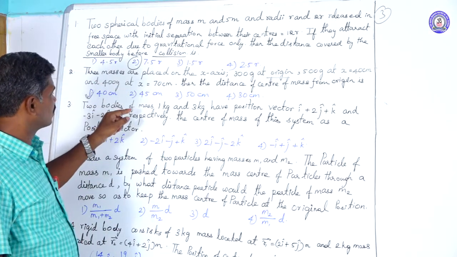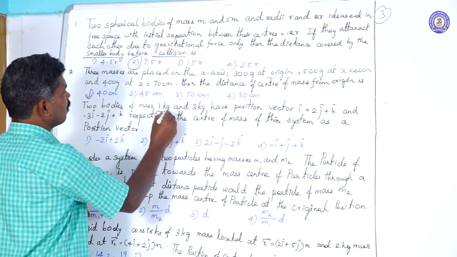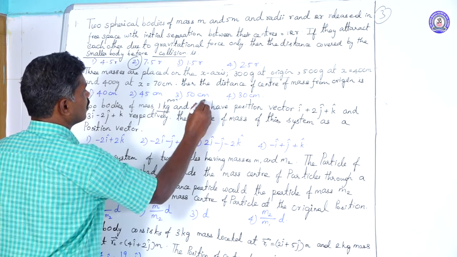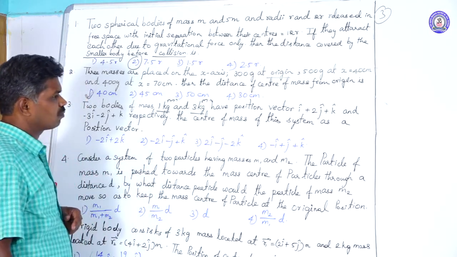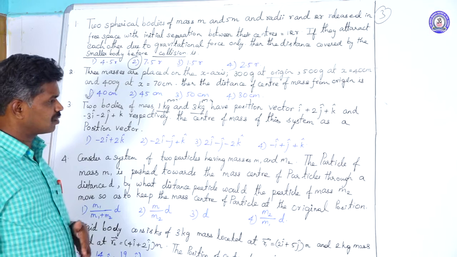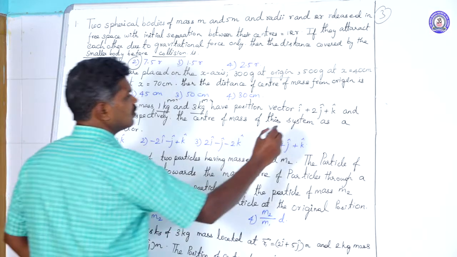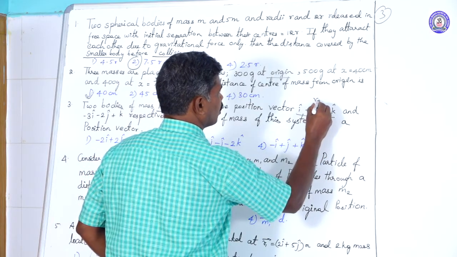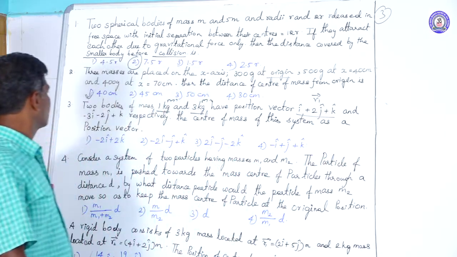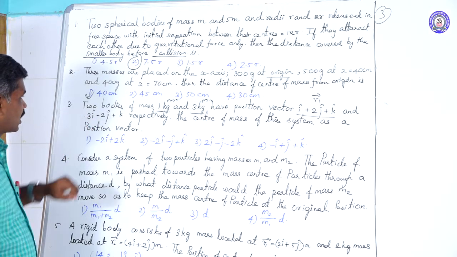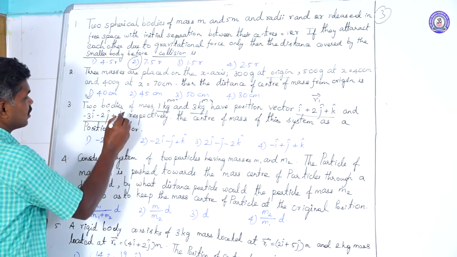Two bodies of masses, the first mass m1 is 1 kilogram and the second mass m2 is 3 kilogram, have position vectors i cap plus 2j cap plus k cap, taken as r1 vector, and minus 3i cap minus 2j cap plus k cap, taken as r2 vector.